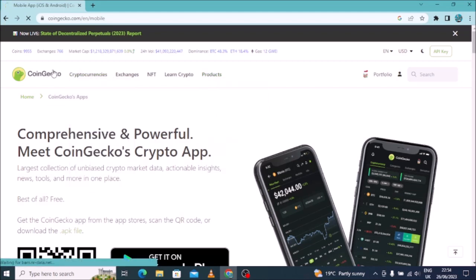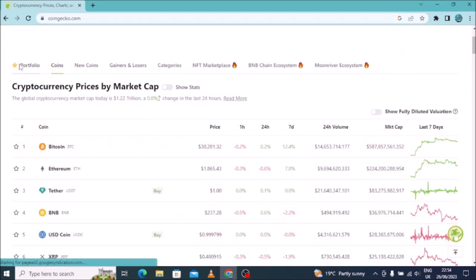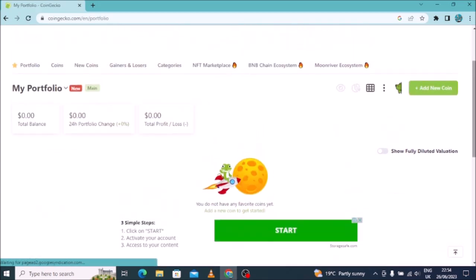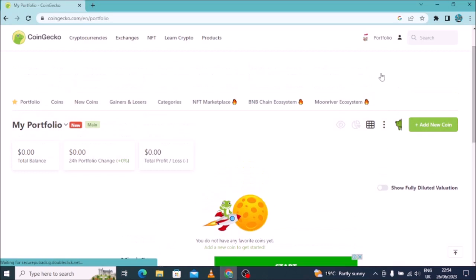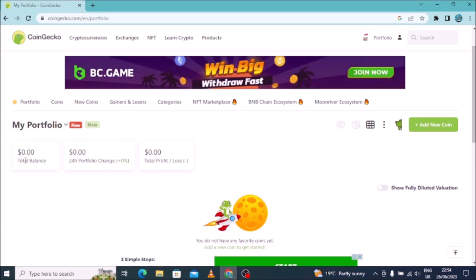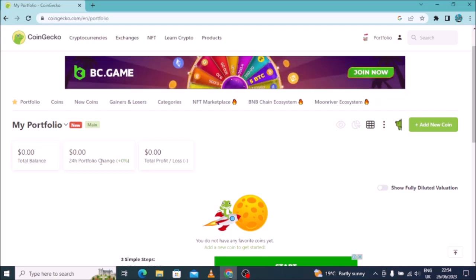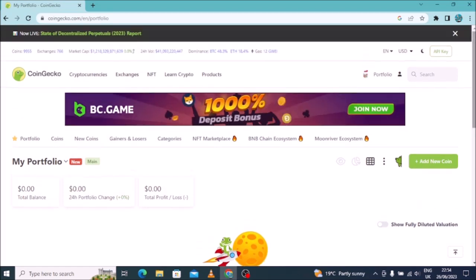So back on Coingecko, when you want to see the portfolios, you can click here, of course. They will show you your portfolio, how much you have on your account. So as you can see right now, the total balance is 0 and the 24-hour portfolio change is still 0, because right now I don't have any amount on Coingecko.